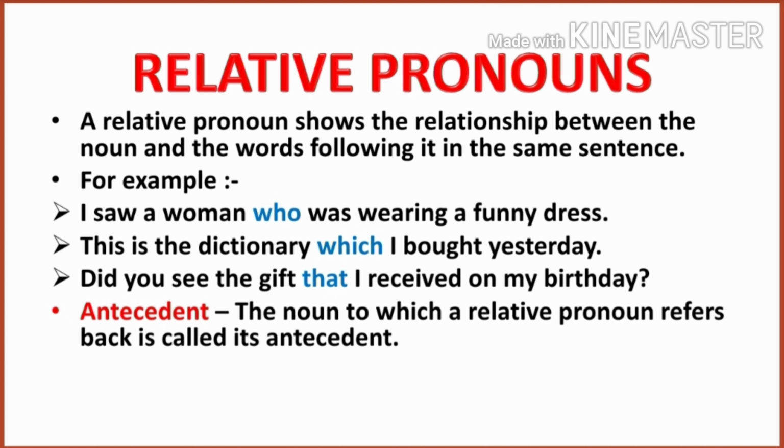Now coming to the antecedent, this I have already discussed when I started with personal pronouns. The noun to which a relative pronoun refers back is called its antecedent. For example, in the first sentence, I saw a woman who was wearing a funny dress, here the relative pronoun is who. This who gives information about whom? Woman. So here woman is the antecedent of the pronoun who.